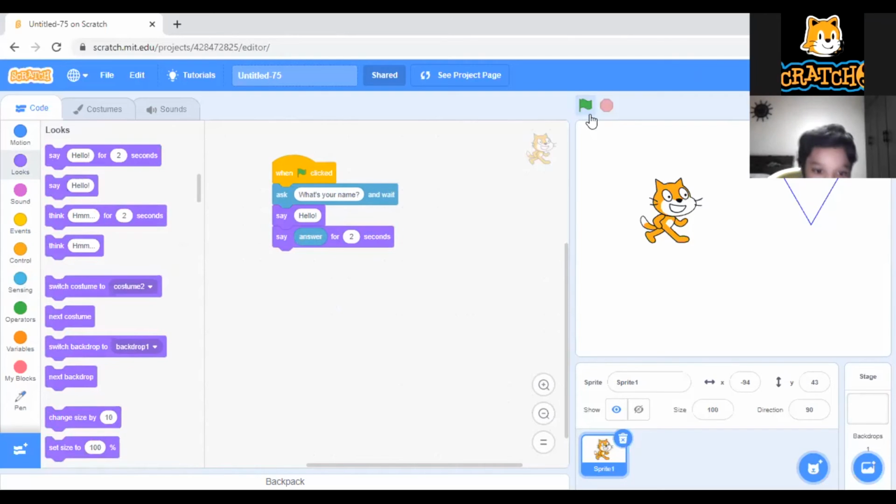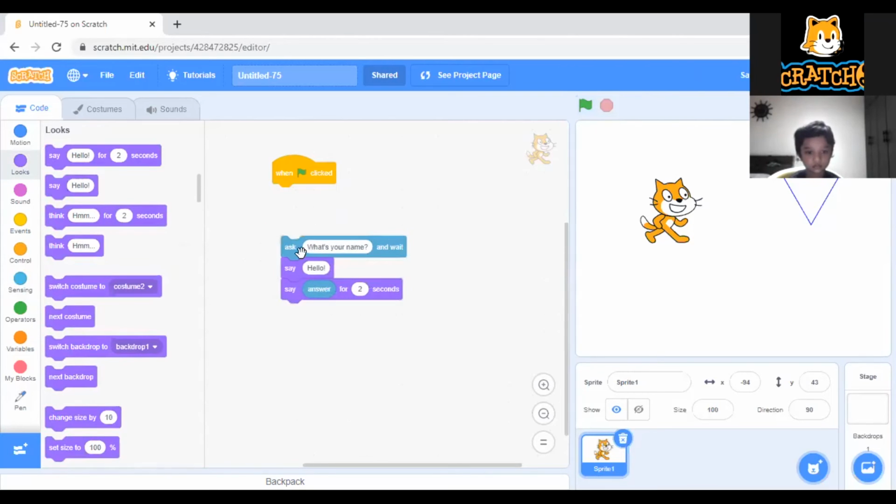The quiz one, I will explain to you in the next session. This session I'm going to make an application. It will ask how many sides you want to draw. If you say triangle, meaning 3 sides, it will draw the triangle. If you say 4 sides, it will draw a rectangle. If you say 5, it will draw the pentagon. So how to do that? I will explain now.